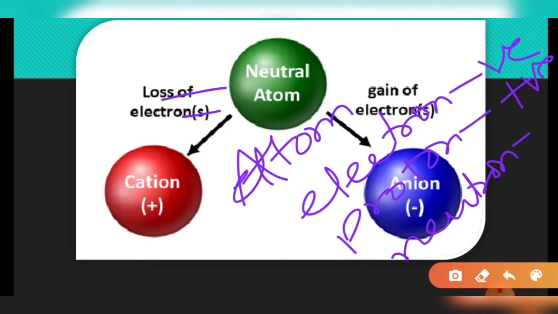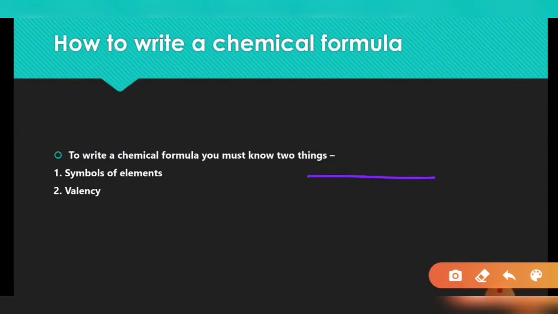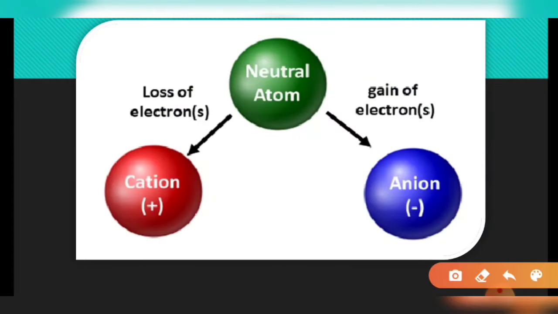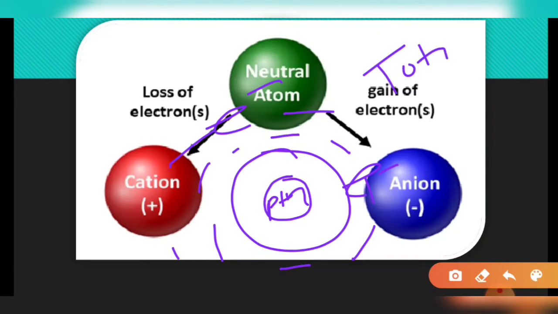In the atom, in the nucleus at the center, the positively charged protons and the neutral neutrons reside. The negatively charged electrons revolve around the nucleus in particular shells. So how does it become a neutral entity? The total number of protons will always be equal to the number of electrons.